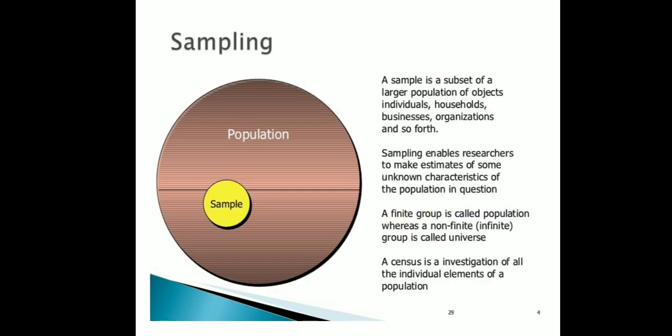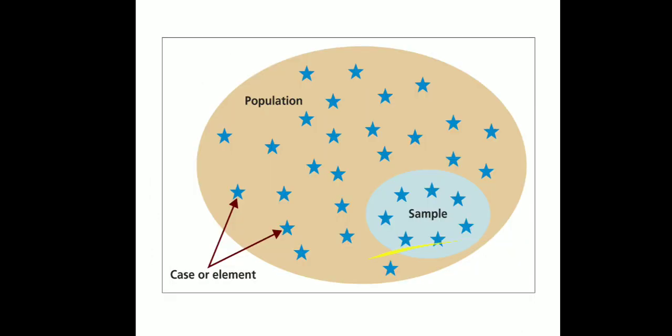Next, here you can get the idea. See, the population is this whole brown color, and the yellow color is a sample. A sample is a small part of that. In this whole ellipse or egg-shaped figure, all the stars are called the elements or individuals.